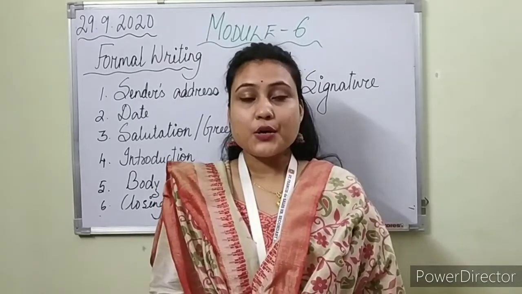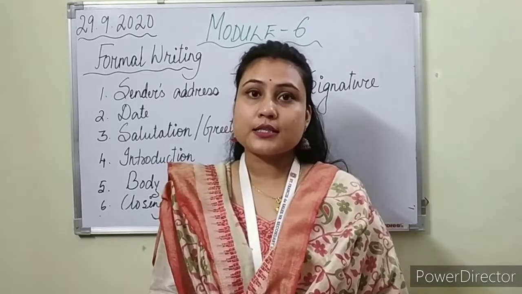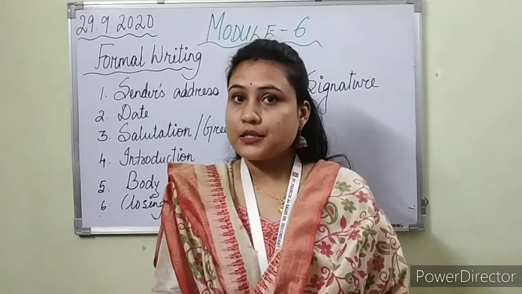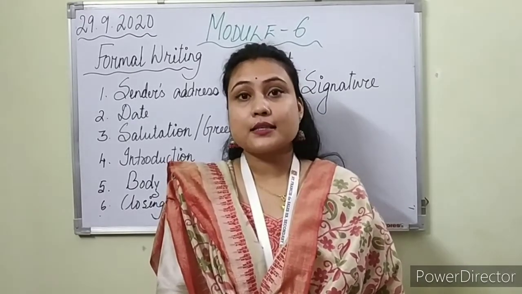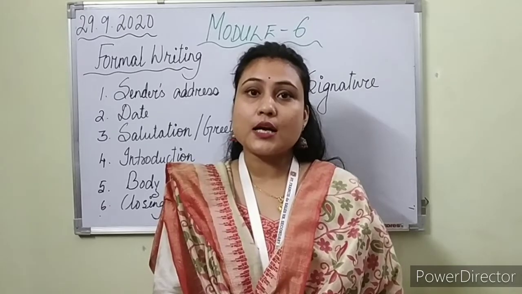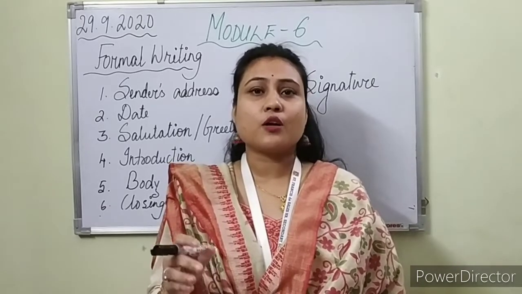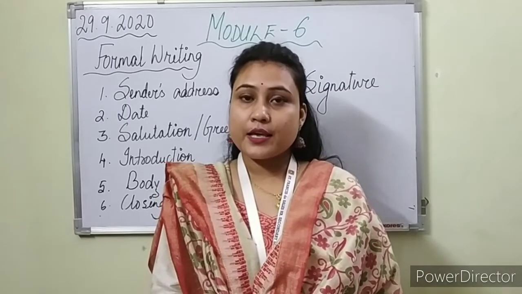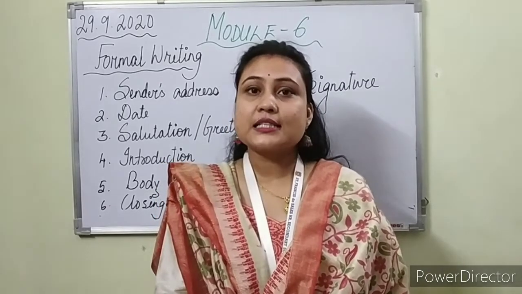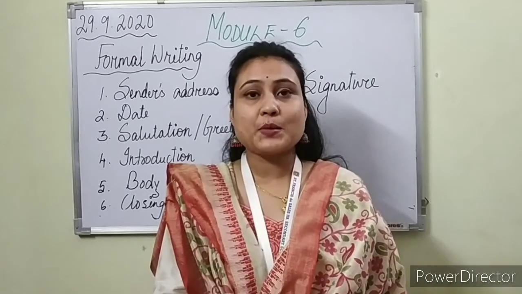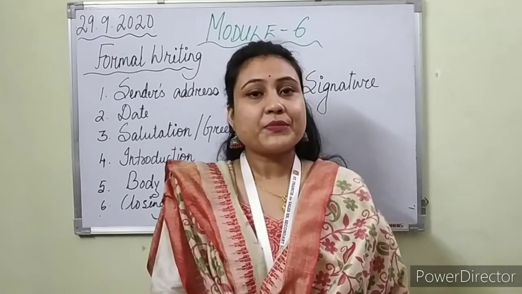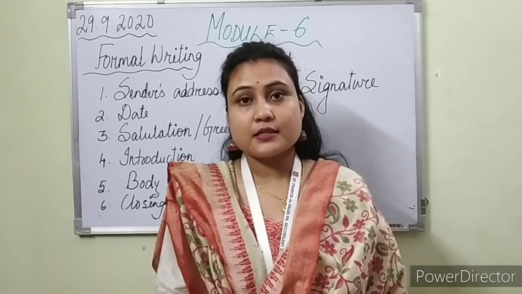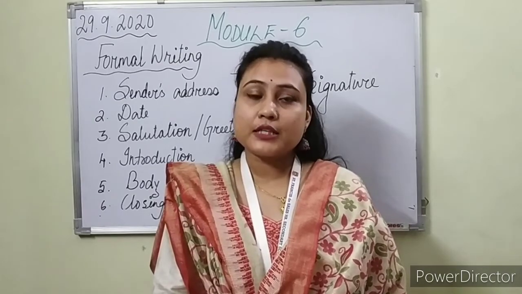Coming to articles, we learned what articles are, how many types of articles there are, and how they are divided. Even in our last class we did what articles are. Articles are the words which help us to point out nouns or groups of nouns. There are 3 articles: a, an and the. Articles are divided into 2 parts: the indefinite article and the definite article. A and an fall under the indefinite article, and the article the falls under the definite article.